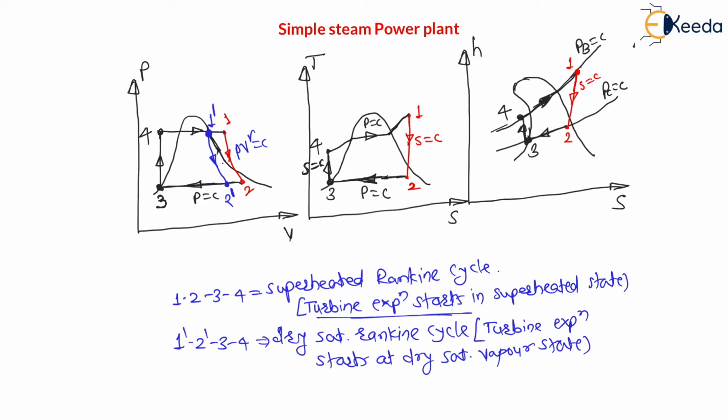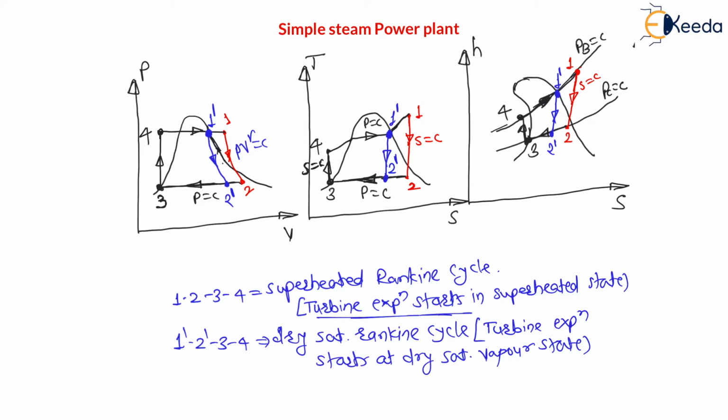Therefore for 1 dash to 2 dash on the TS diagram there will be a vertical line, but the expansion starts at the dry saturated vapor state. So 1 dash will be here, with a vertical line like this, and 2 dash will be here. Similarly on the HS diagram, 1 dash will be on the dry saturated vapor line, and from this a vertical line goes to 2 dash. The cycle 1 dash, 2 dash, 3, 4 is called the dry saturated Rankine cycle.